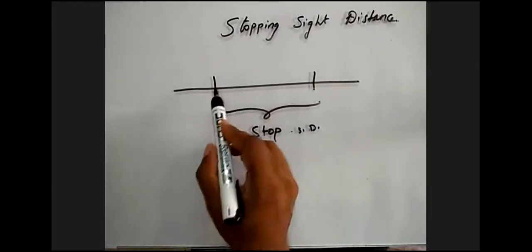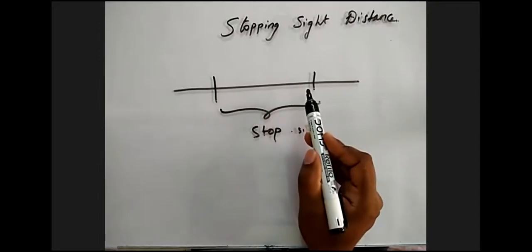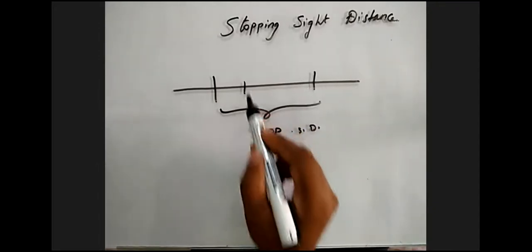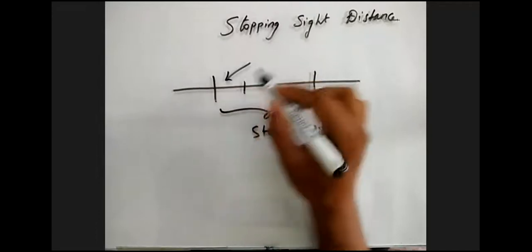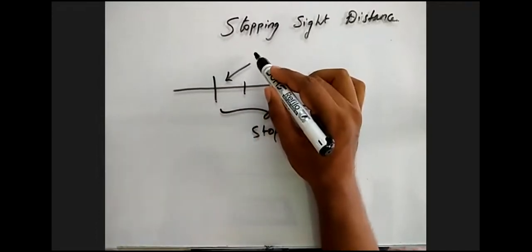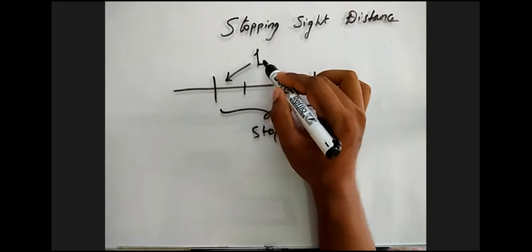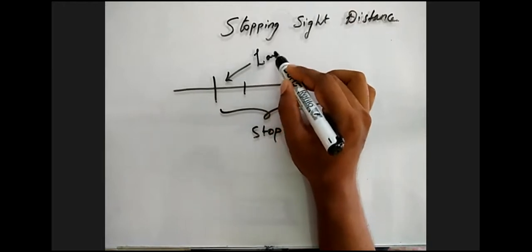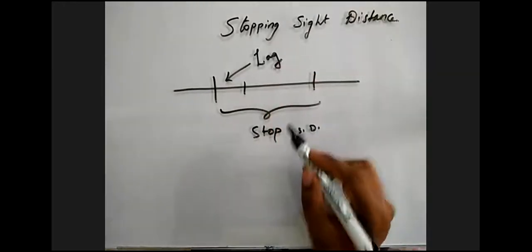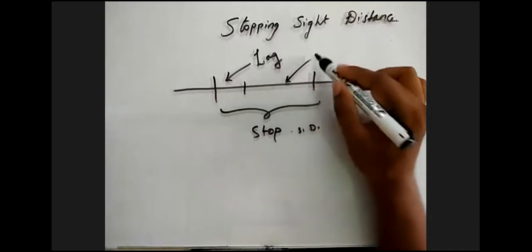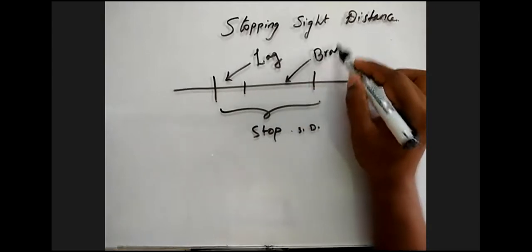This distance is made up of two parts. What are they, guys? The first distance is called the lag distance, and the second distance is called the brake distance. Very good.